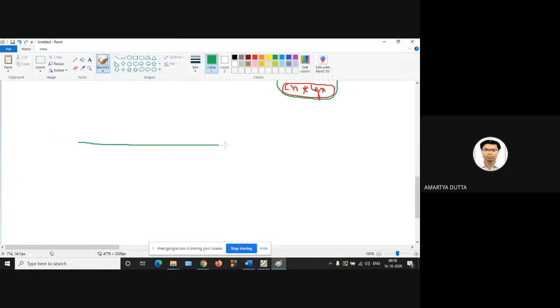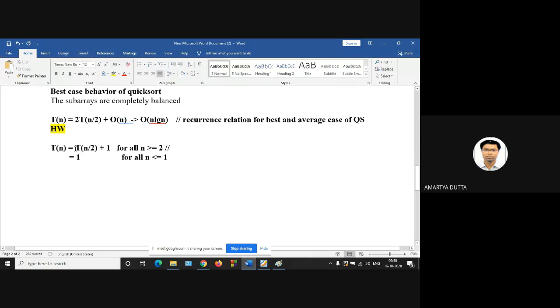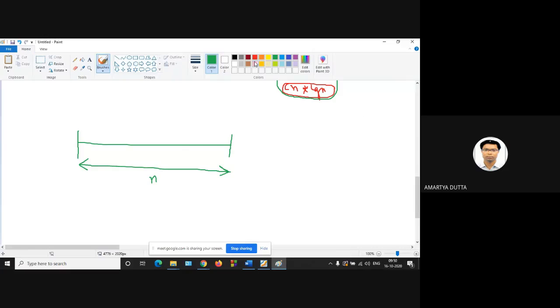Suppose this is the problem with size n. First you have to divide it in two parts, so each subproblem has size n by 2. Sir, is it binary search? Yes, this is binary search. Excellent. So we have to divide the whole problem into two parts, each subproblem with size n by 2.